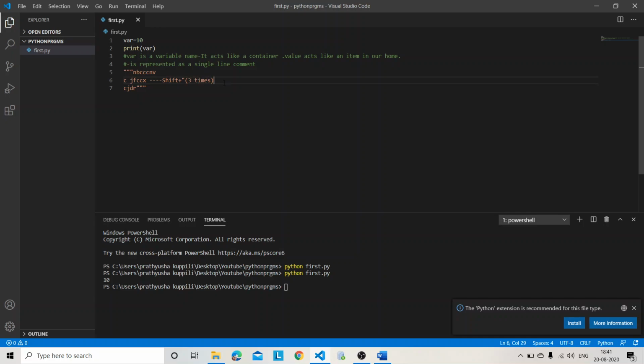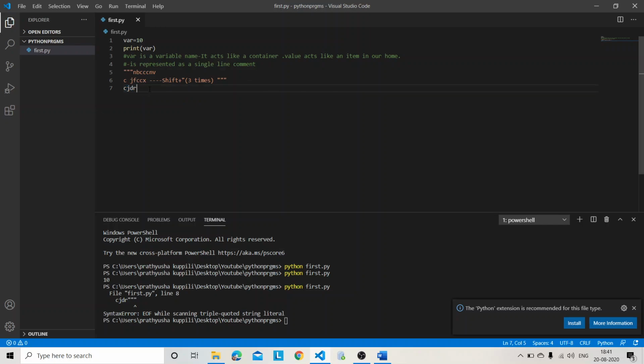did you observe one thing? While I am writing 3 times, it is giving white color, meaning it is throwing an error. If you see here, it is giving 'end of file while scanning triple quoted string'.